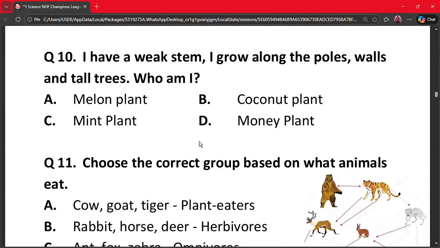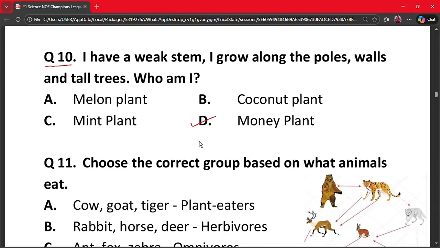The next question is question number 10. I have a weak stem. I grow along the poles, walls, and tall trees. Who am I? A. Melon plant, B. Coconut plant, C. Mint plant, and D. Money plant. The correct option is option D.